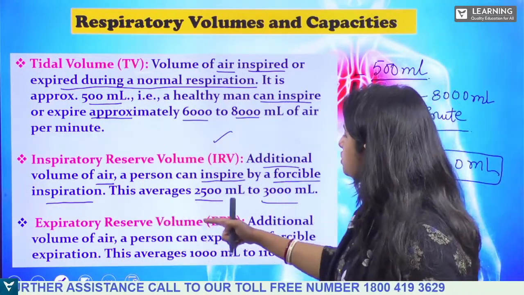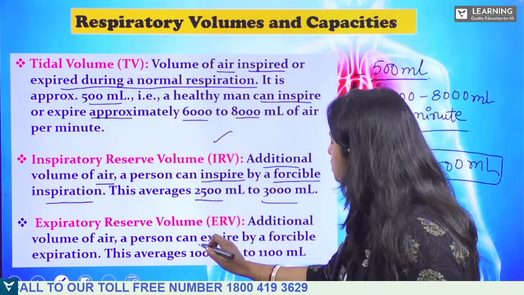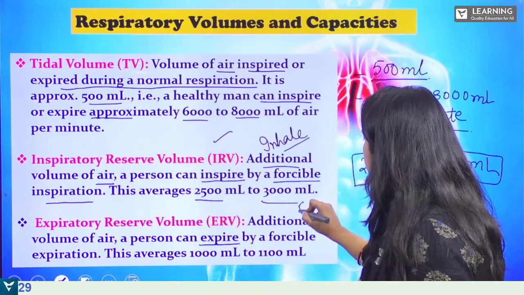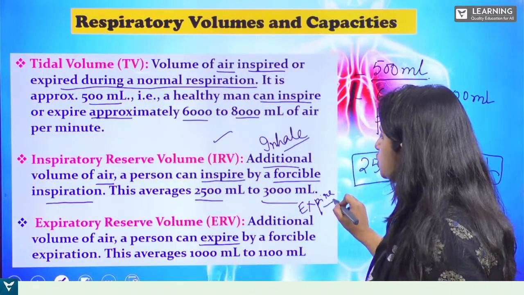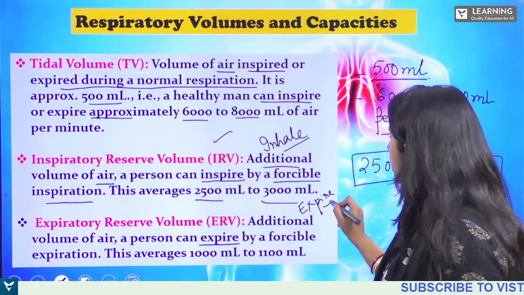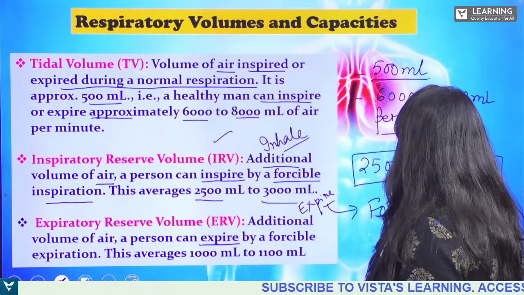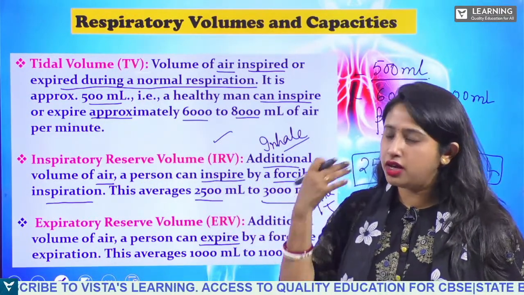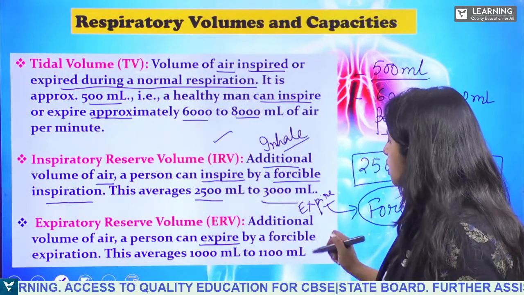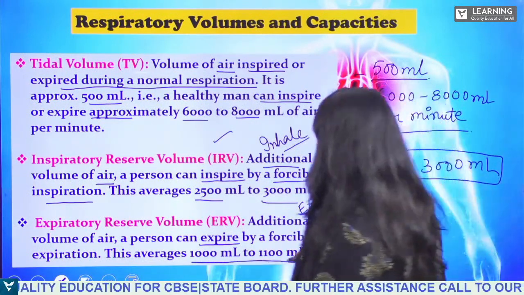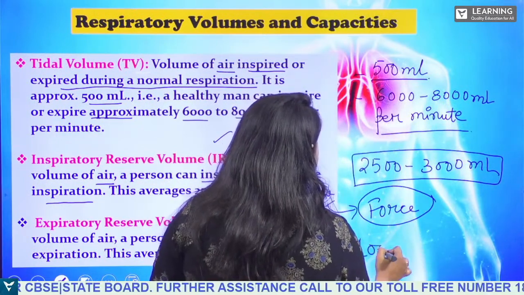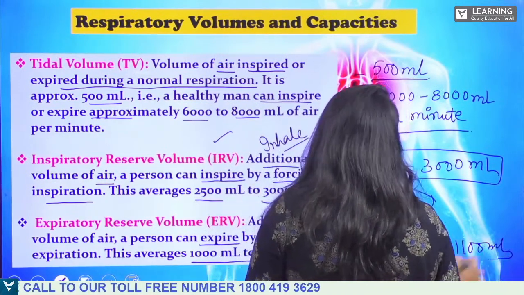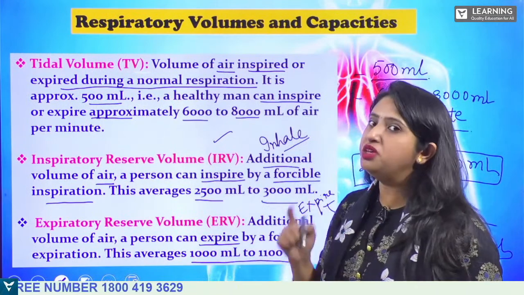Then expiratory reserve volume, the additional volume of air a person can expire. This is inhale, and this is expire, okay? So expiratory reserve means expire what? Expire forcefully, by force. By force, a person is expiring the air outside. That is exhale, isn't it? So it is 1,000 ml to 1,100 ml. Is that clear? So this is expiratory reserve volume, ERV.